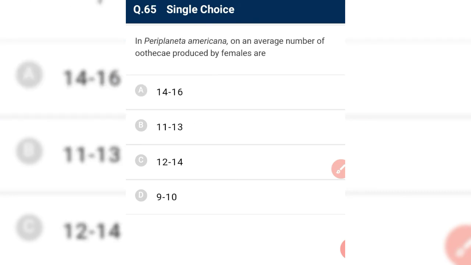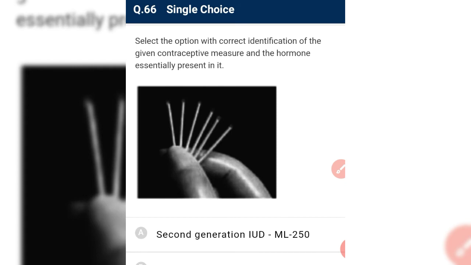In Periplaneta americana, on an average, the number of ootheca produced by a female is about 9 to 10 ootheca by one ovulation. So a female cockroach Periplaneta americana produces 9 to 10 ootheca.